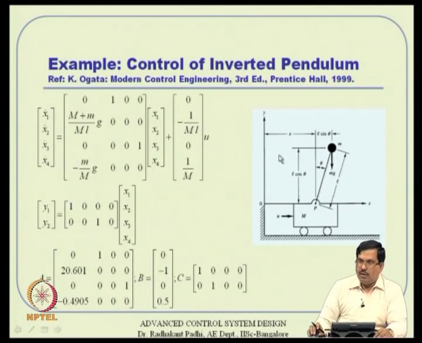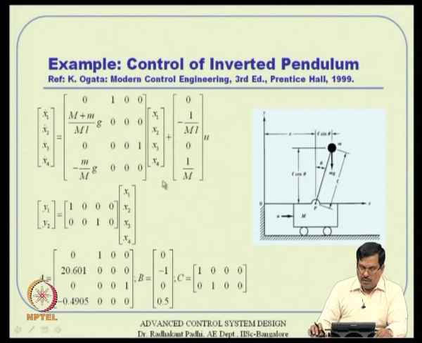All right. Let us take a little time to apply all this to an example, which I have taken from Ogata again. We are talking about an inverted pendulum on a cart. The dynamic equation derivation we are not interested in that much. That part is done already, and the linearization has been done, so we have a linearized system equation about the inverted position. We want to stabilize the inverted pendulum in its vertical equilibrium. It is obviously an unstable equilibrium point, and you want to stabilize that using a control system.